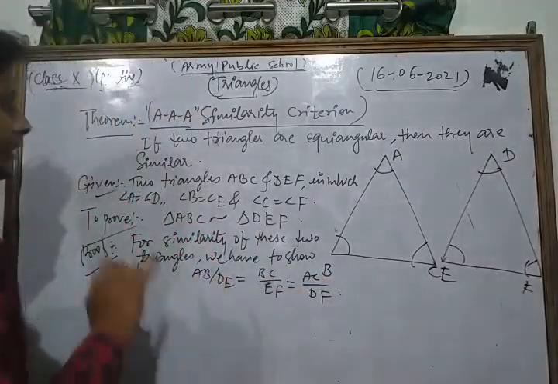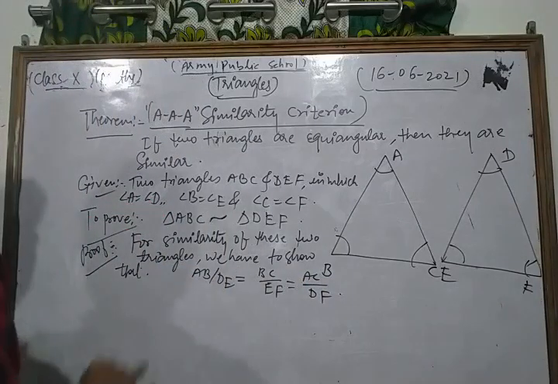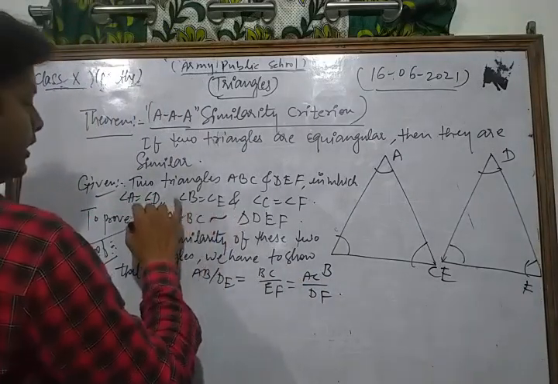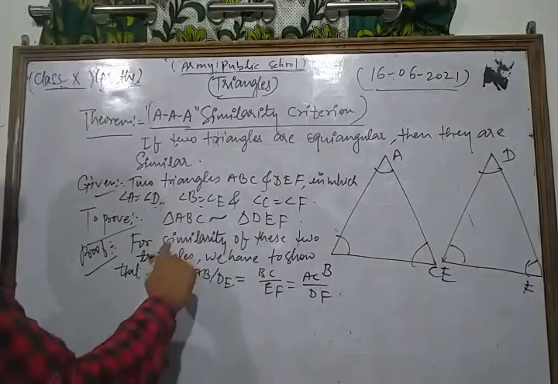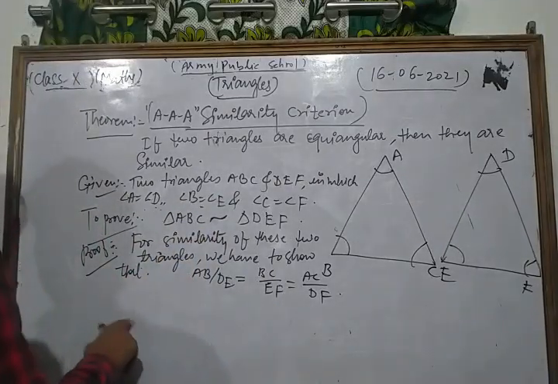Then we can say that they are similar to each other, because their corresponding angles are already given as equal.